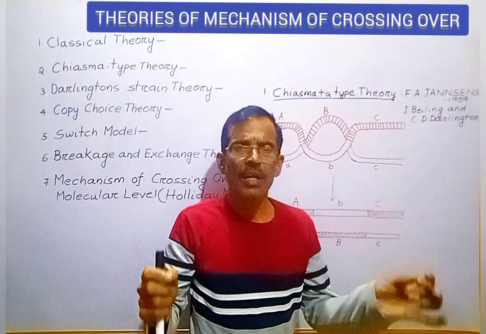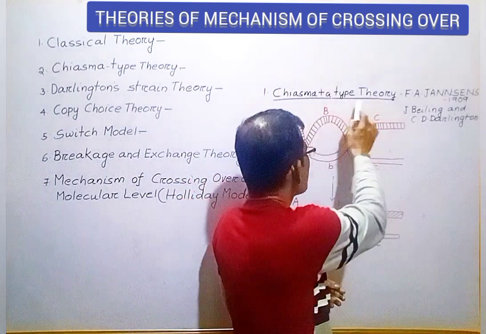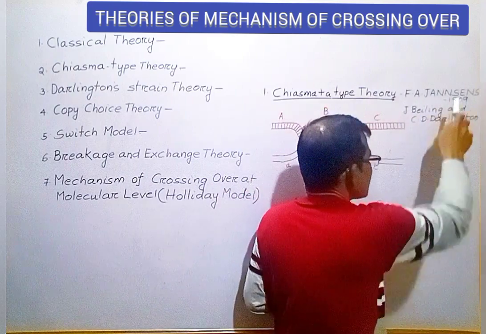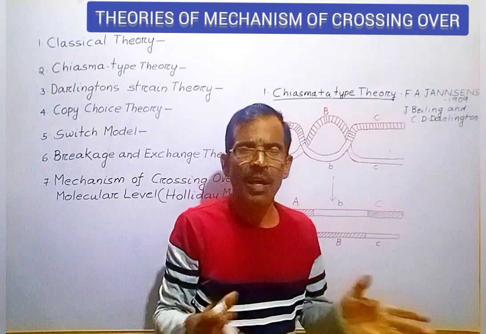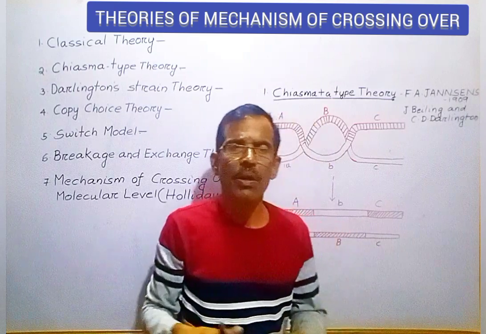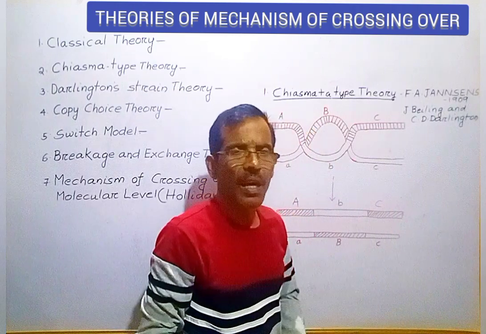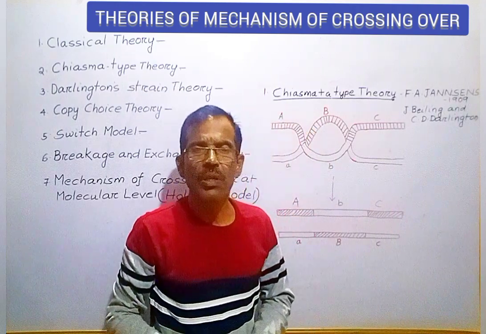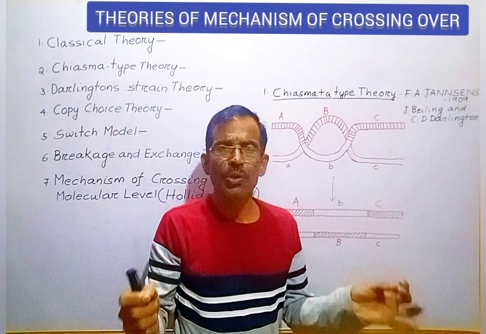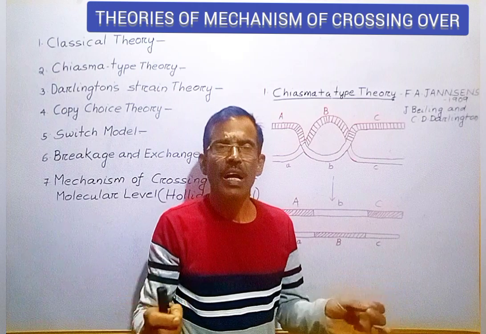Another theory regarding the mechanism of crossing over is the chiasmata type theory, which was proposed by F.A. Janssen in 1909. Later, this theory was fully developed by other workers such as J. Belling and C.D. Darlington. This theory is opposed to the classical theory. According to this theory, crossing over precedes the formation of chiasmata.